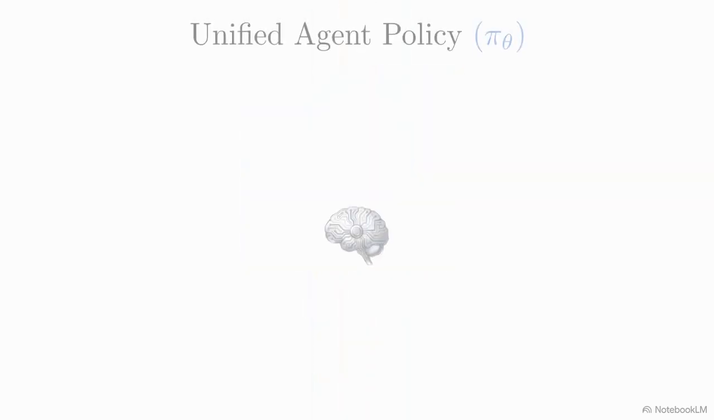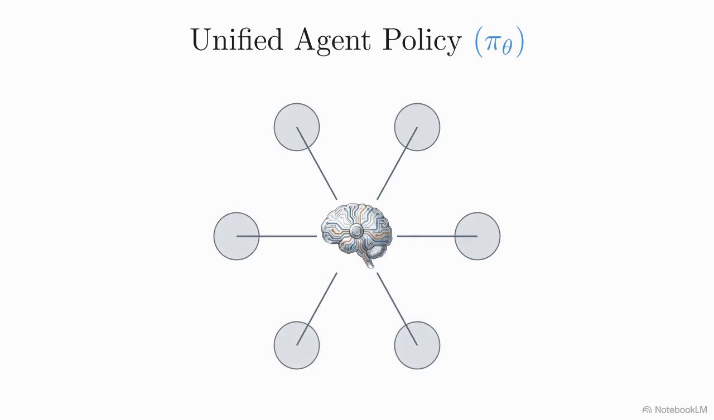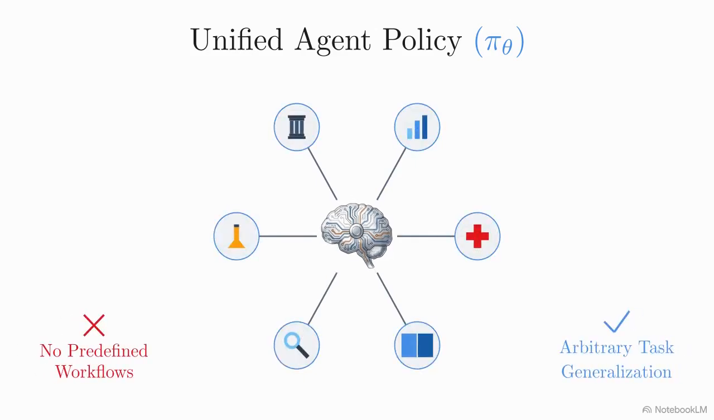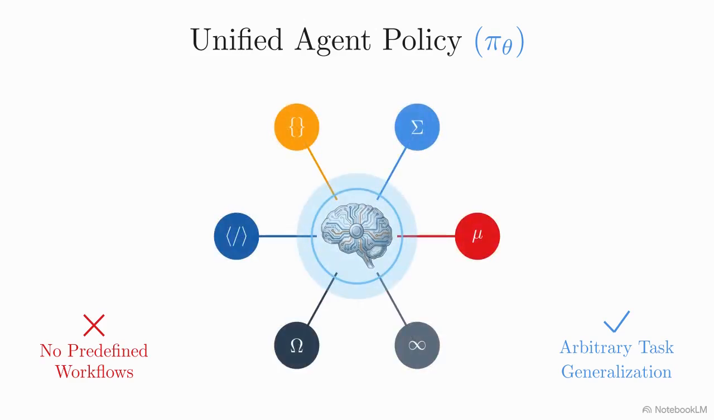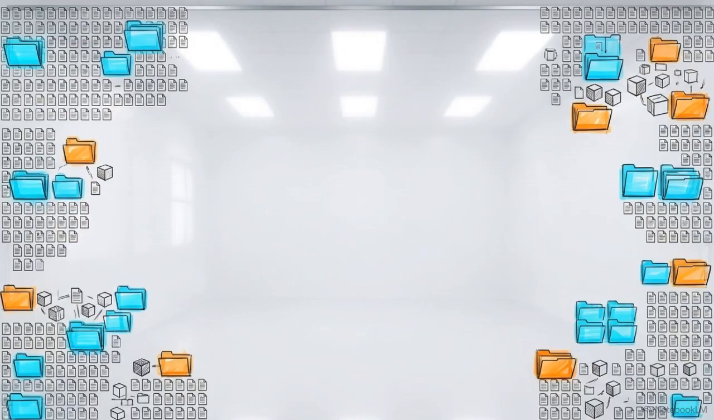Despite spawning multiple threads, this is strictly not a multi-agent system. All threads share a single, iteratively composable policy. There are no predefined, hard-coded workflows connecting disparate models. By fixing concurrency primitives at the OS level, a single-agent architecture can finally generalize to arbitrary deep research tasks without drowning in its own context.